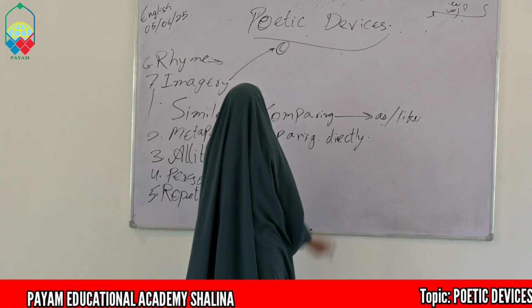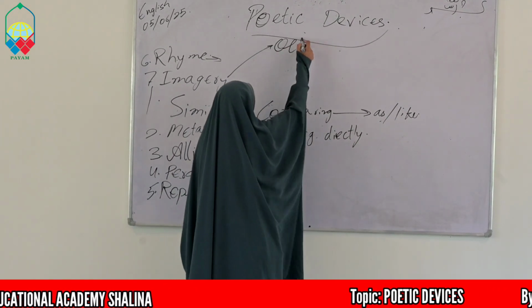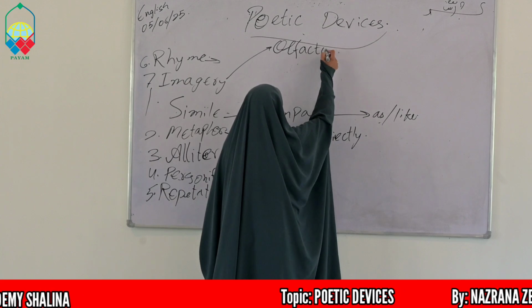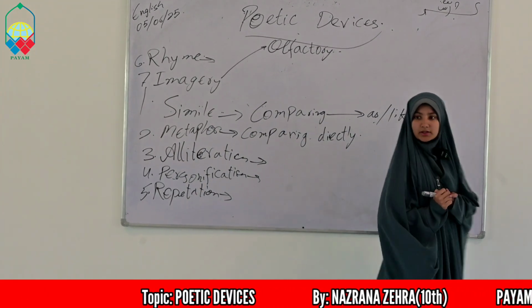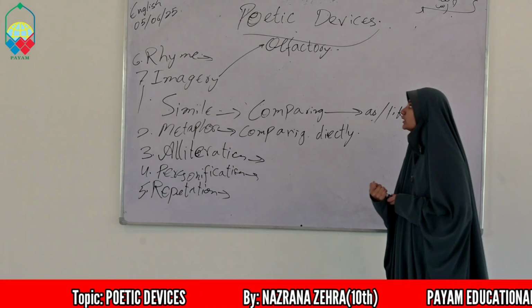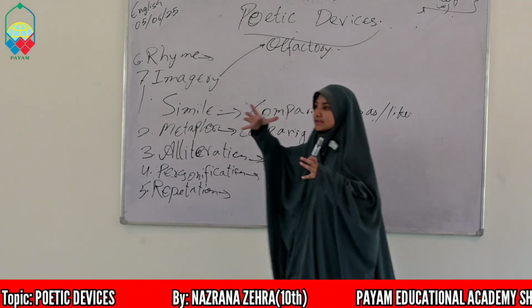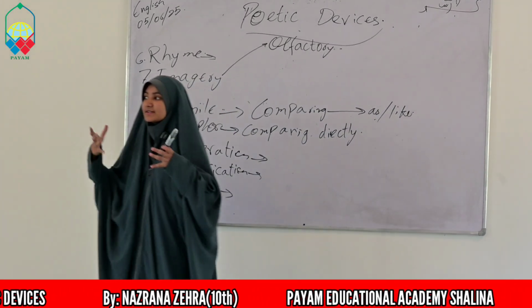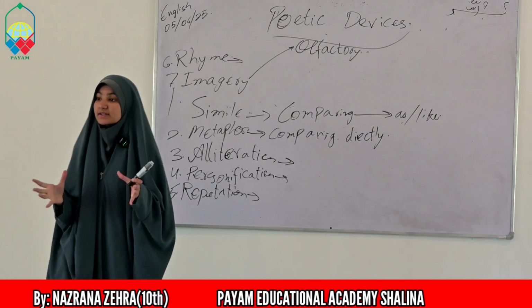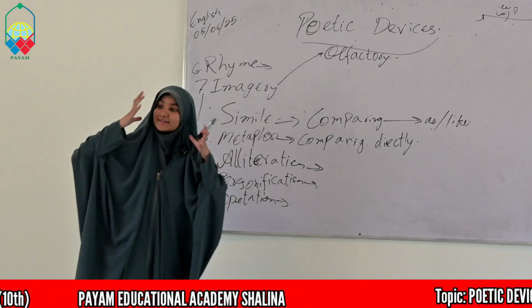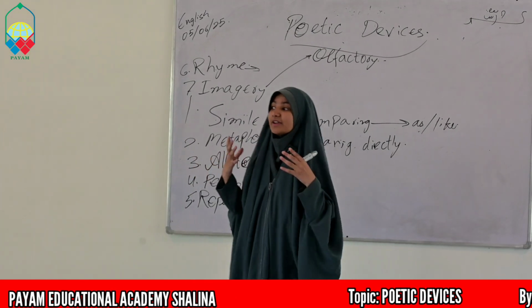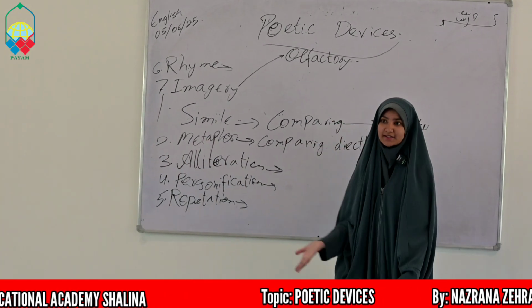The first one is olfactory. In this type of imagery, the poet discusses, for example, the smell of something, and the reader even feels that he is getting that smell.